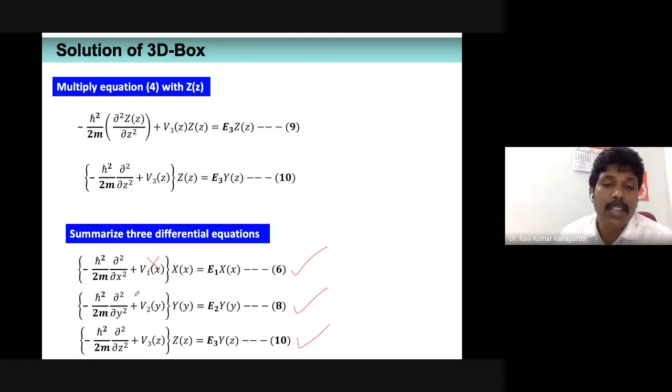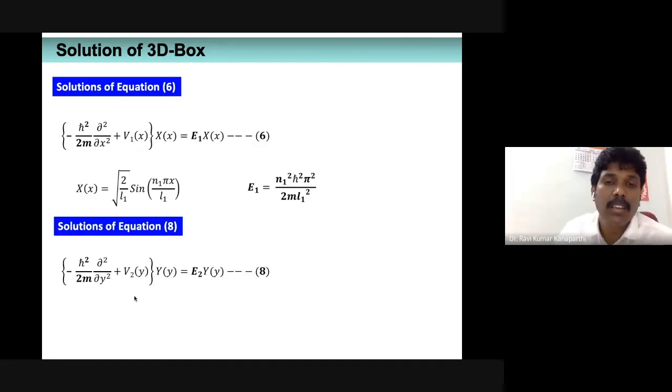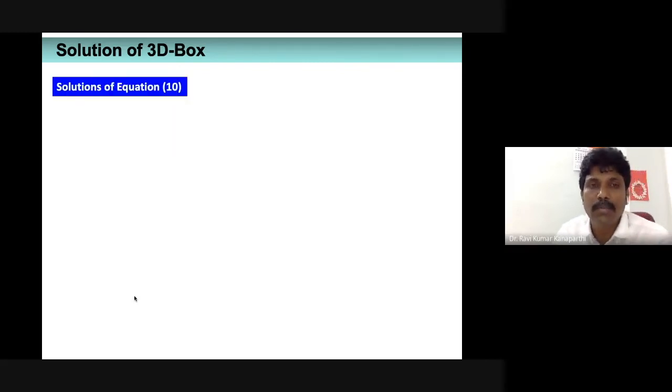So likewise, you can write down these statements and straight away take those solutions from the particle in a box and make changes wherever necessary, like when you are writing the wave function and the energy expression, according to the present system.